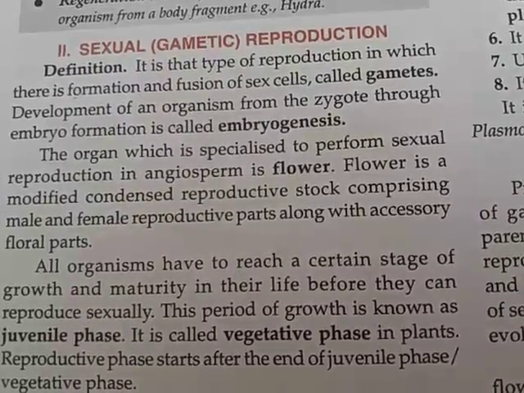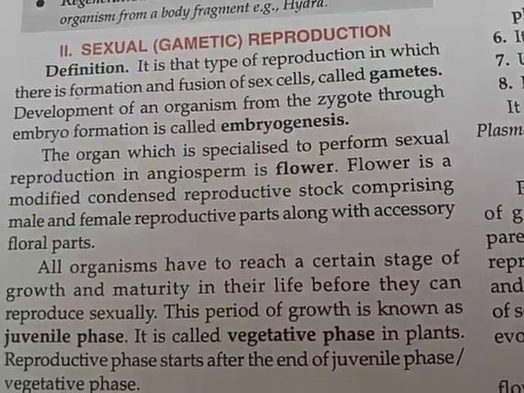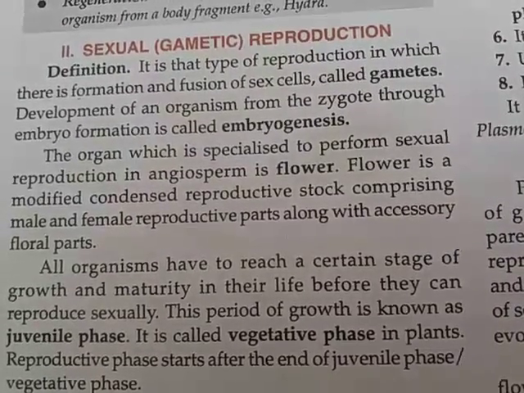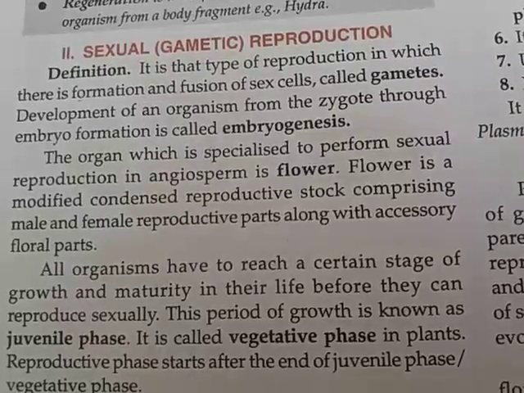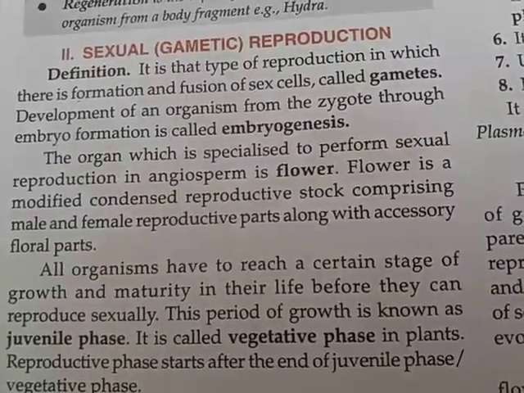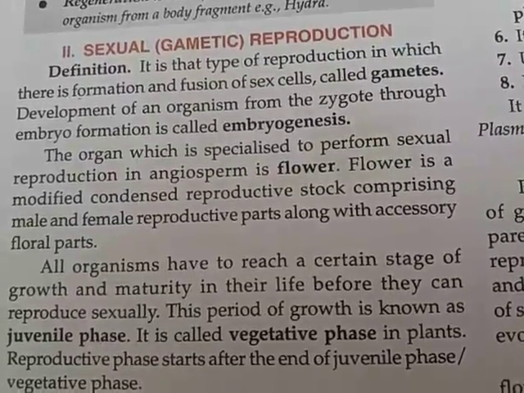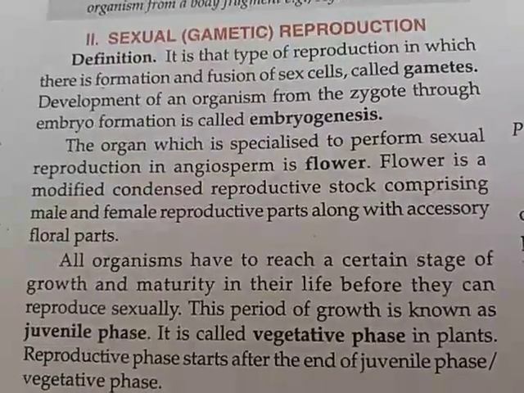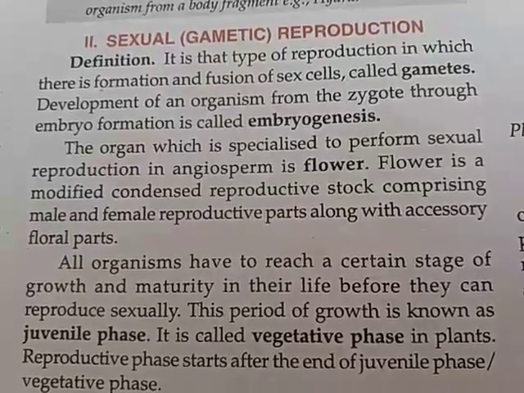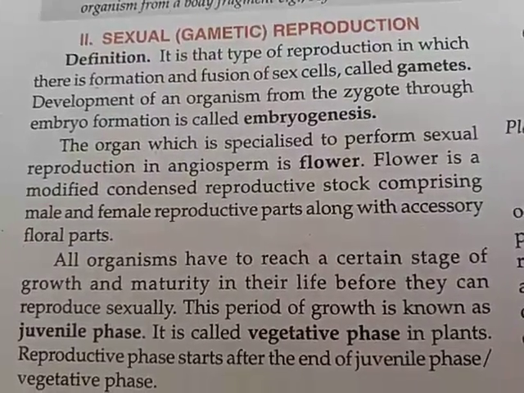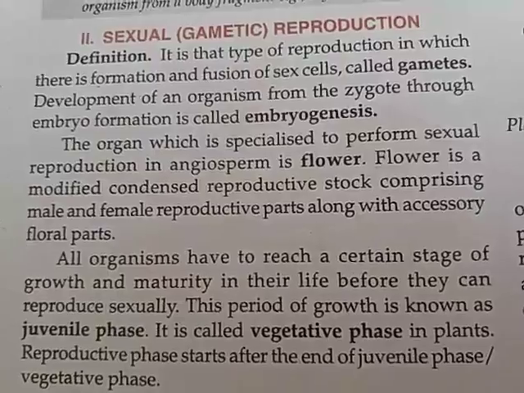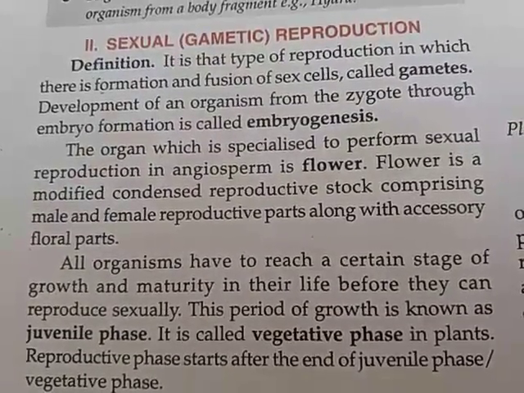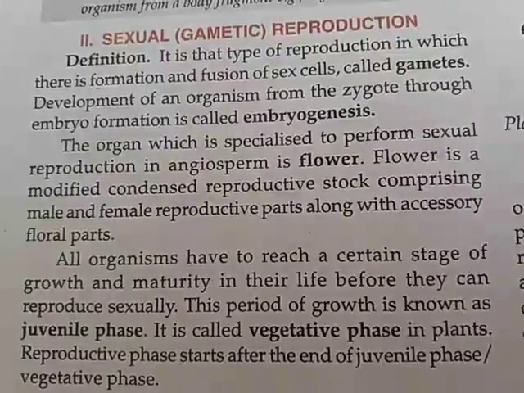the sex cells are said to be gametes. The gametes are ova in female and sperms in male, and in plants they are ova in female and pollen grains in male plants. It must be known to us that sexual reproduction occurs in complex organisms to maintain their species, and the organism produced by fusion of the gametes is said to be the zygote first.